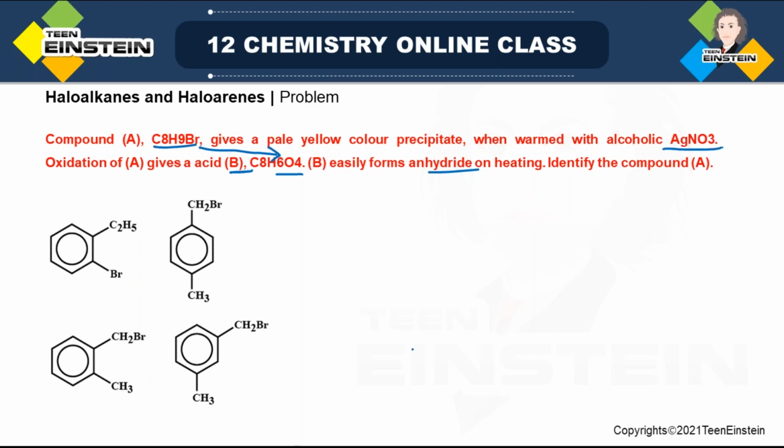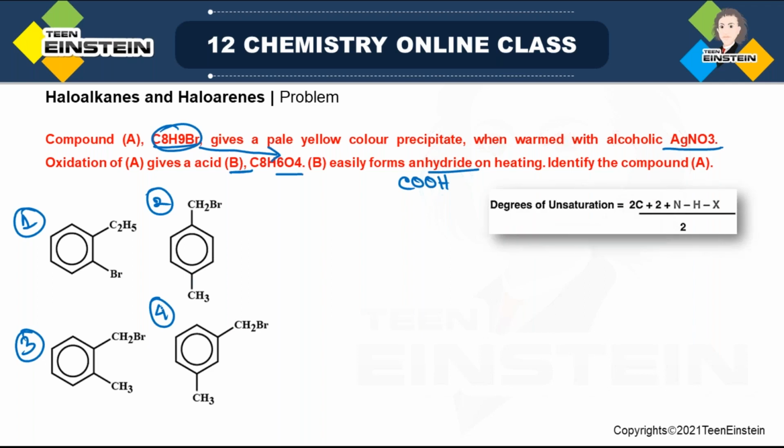Now, as it says B forms anhydride, there must be 2 CO2H groups, and they must be close to each other. Only then is anhydride formation, that is, water molecule removal, possible. In the options, all the structures of molecule A are aromatic rings, and if you still have any doubt, you can take the help of the formula for degree of unsaturation, so that you can understand how many double bonds or rings are there.